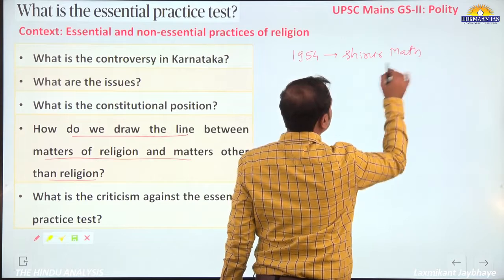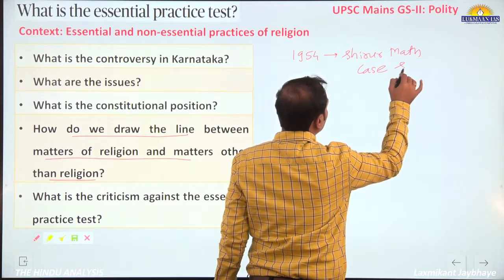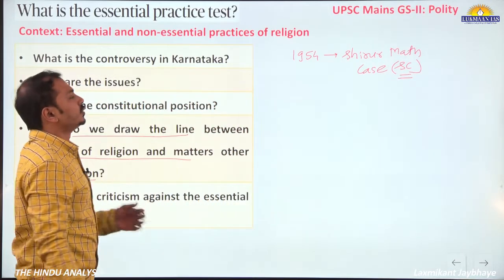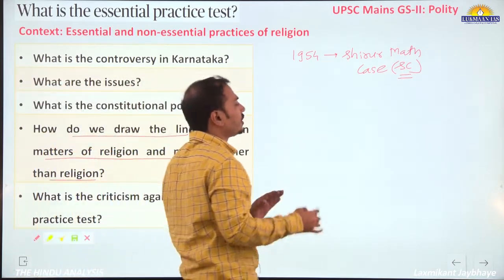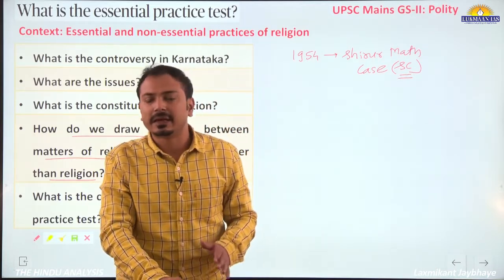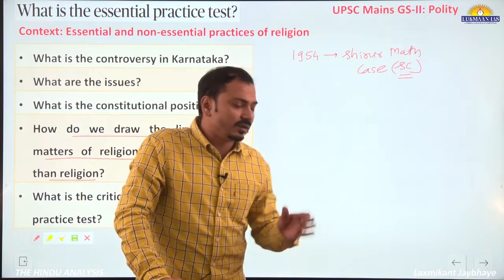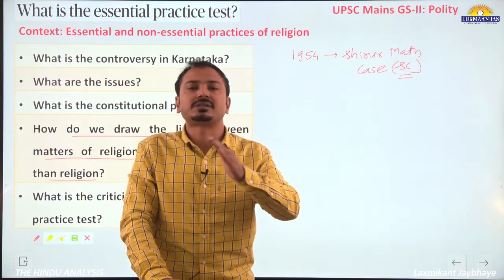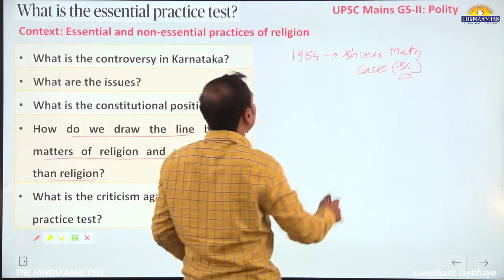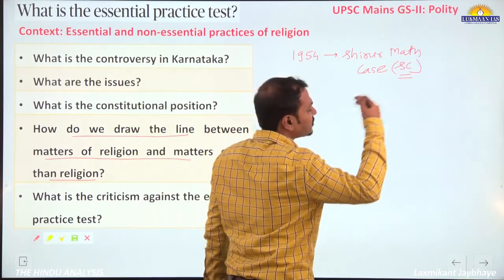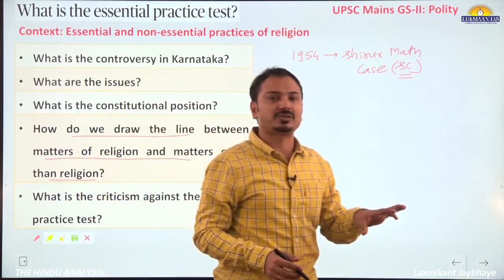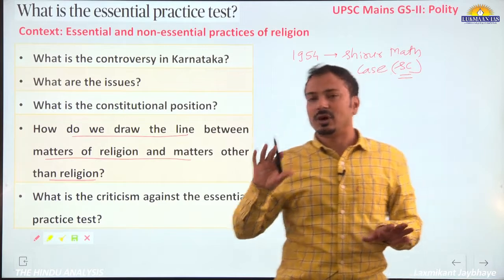In this case, the Supreme Court had said that whatever the essential and non-essential practice of the religion is, that is decided on the basis of a study of the religious scriptures and texts. So from case to case here onward, the Supreme Court decided that this particular aspect is an essential practice of religion, this aspect is not essential.